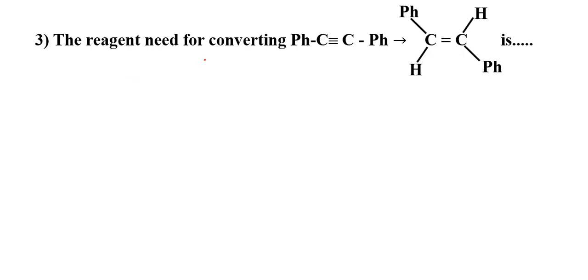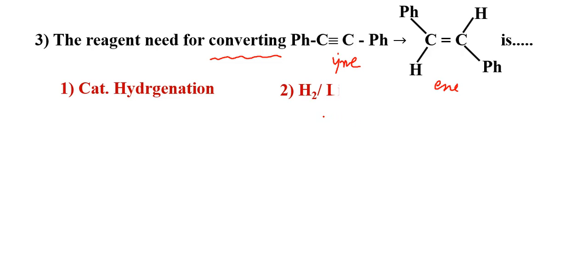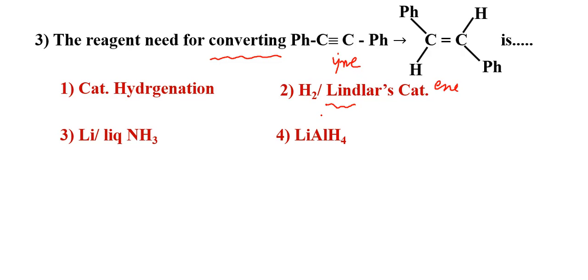The reagent needed for converting this to this one. See, alkyne to alkene. The options are catalytic hydrogenation, hydrogen with Lindlar's catalyst, lithium in liquid ammonia, and lithium aluminum hydride. See here 4 reagents are there. These 2 can convert alkyne to alkene, but here trans position is there. Trans means that is liquid ammonia.